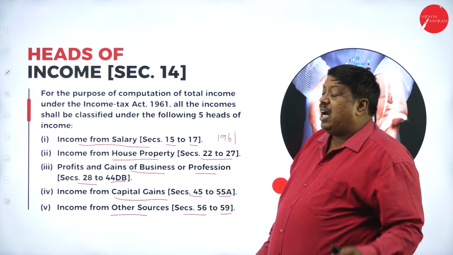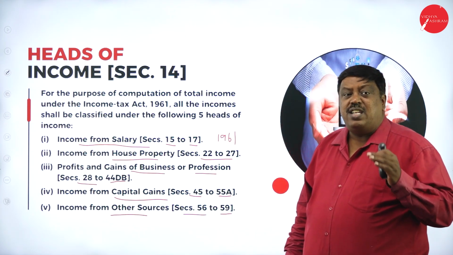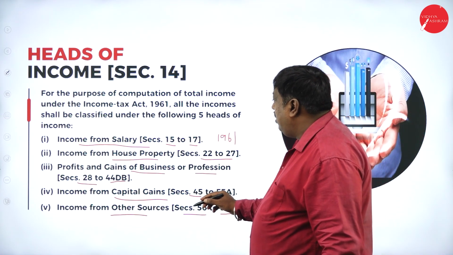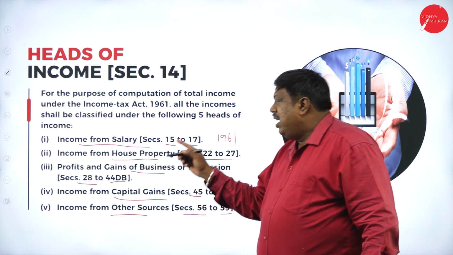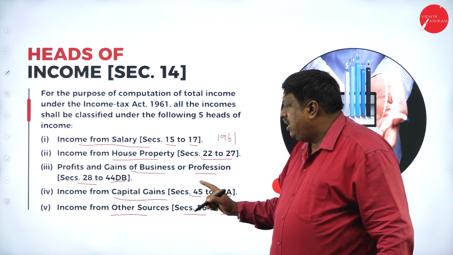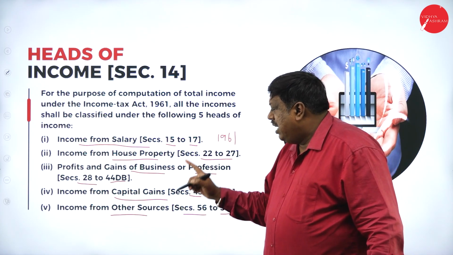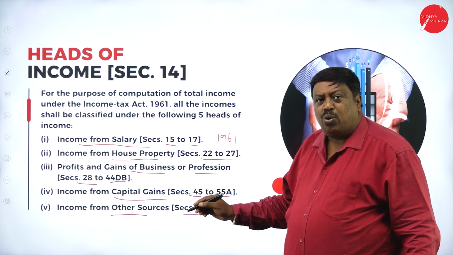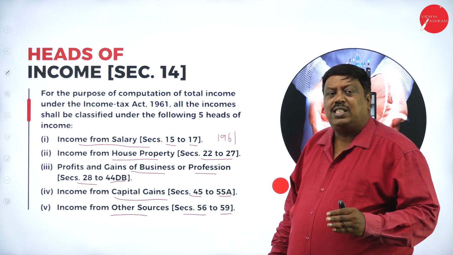So if they ask you to mention the heads of income, these are the 5 heads I have to write here: income from salary, income from house property, profits and gains of business or profession, income from capital gains, and income from other sources. If you write this, you can score the marks allotted easily.